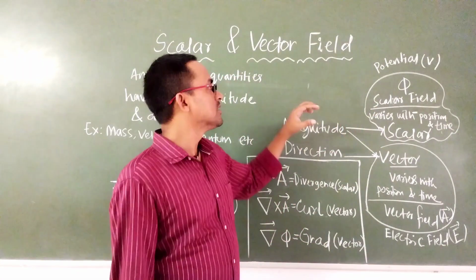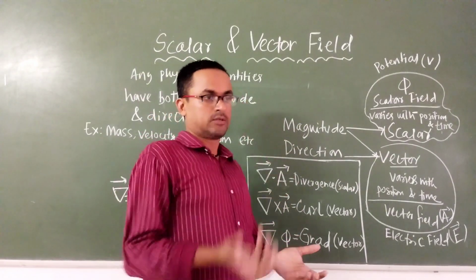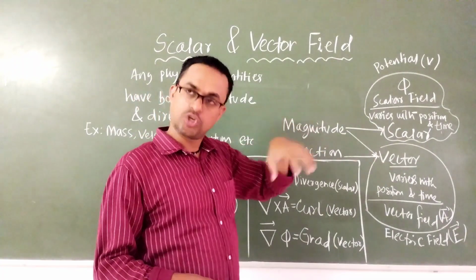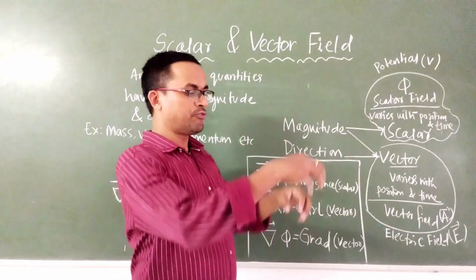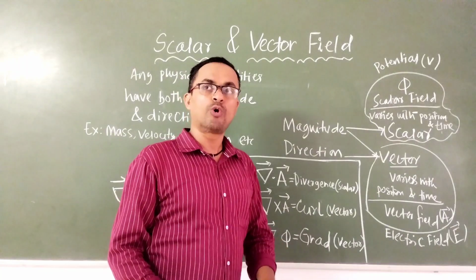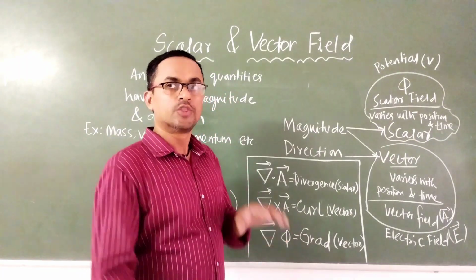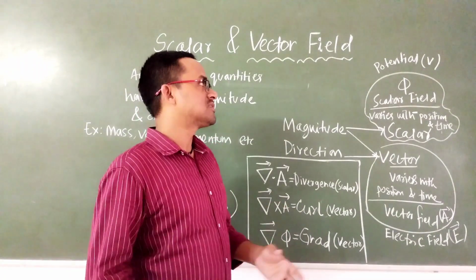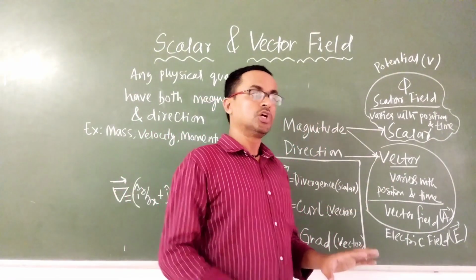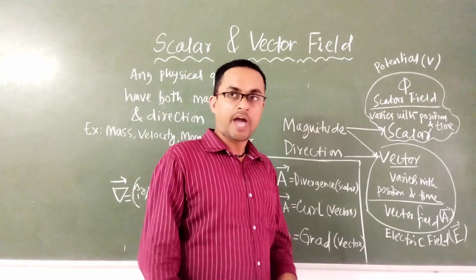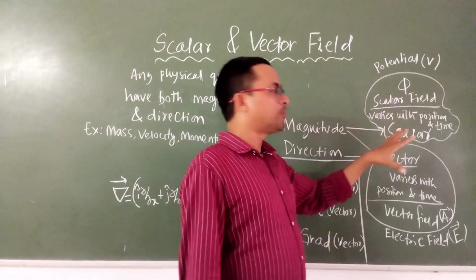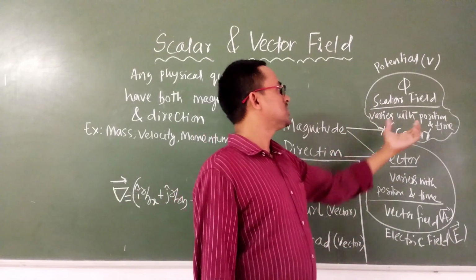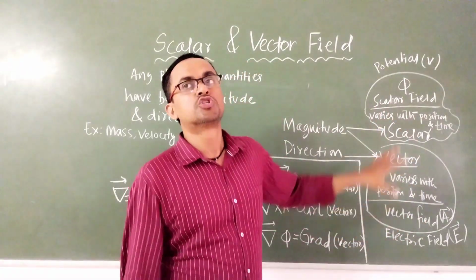Similarly, in the scalar field, only the potential is changing. Suppose you put a ping pong ball on the table. Then it has some potential energy value. But if you drop it down to the floor, then it takes another potential energy. That means the potential energy is changing with position. Similarly, in some cases potential energy may also change with time. So if a group of scalar points is changing with position and time, we call this the scalar field.